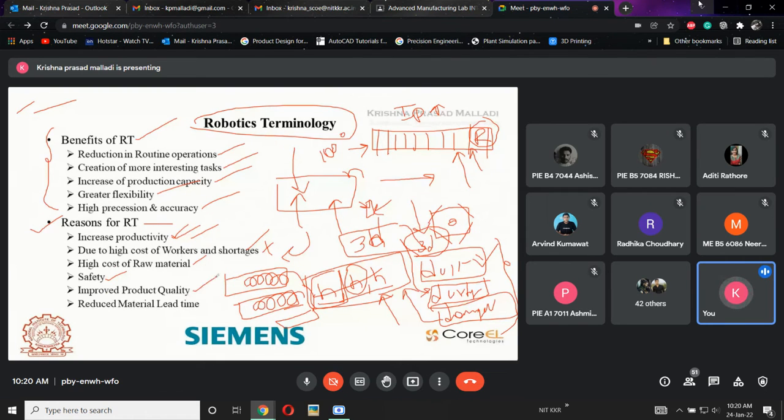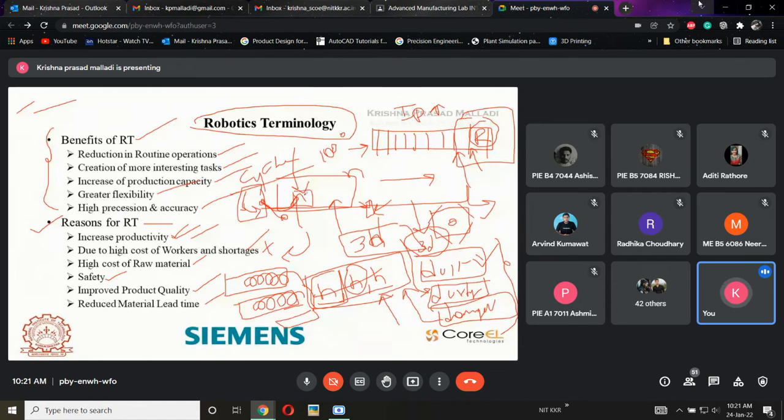Next, improved product quality. Of course, if we are using a robot, my raw material will be precisely operated and monitored, so I will get quality at the end. Reduced material lead time. Lead time is the time the material comes into the process and goes through until it reaches the final one. This is called cycle time or lead time. So how can I improve this if I use a robot for material handling? A robot picks a part from the conveyor and delivers it directly to the workstation.